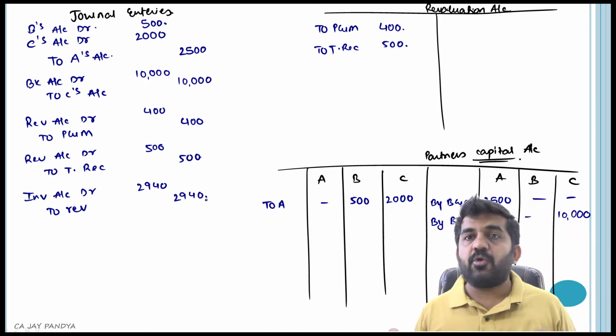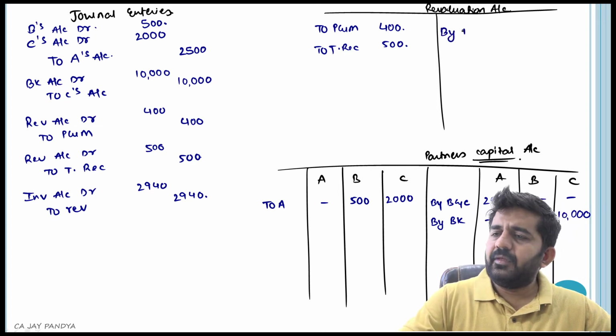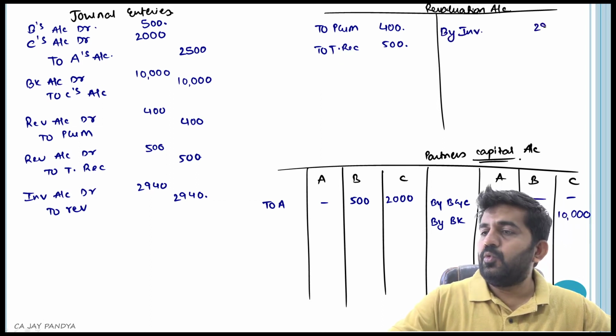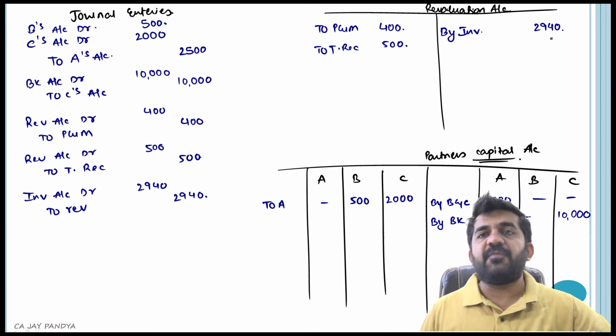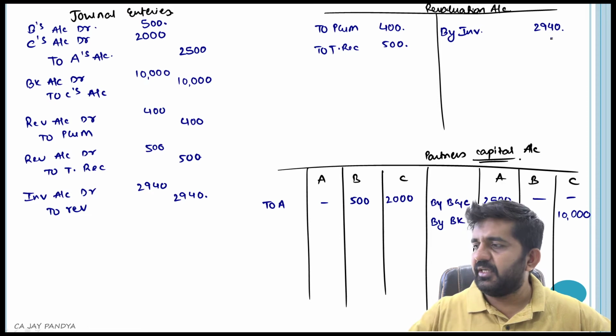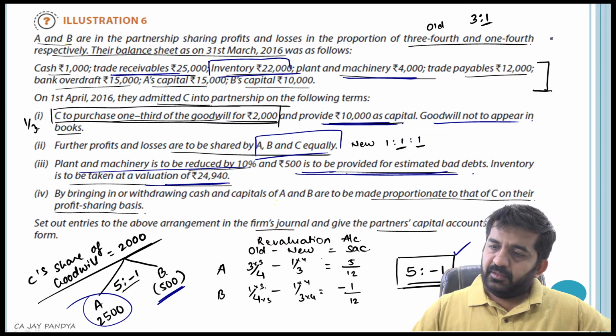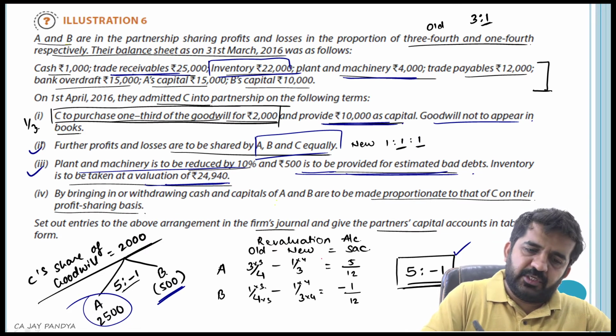As I am drawing only the revaluation account, by inventory 2940. Another effect, balance sheet will be increased by 2940 as far as inventory is concerned, but we are not drawing the balance sheet. So this point is also done.